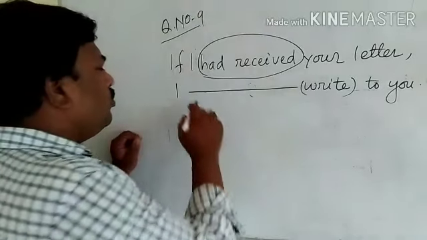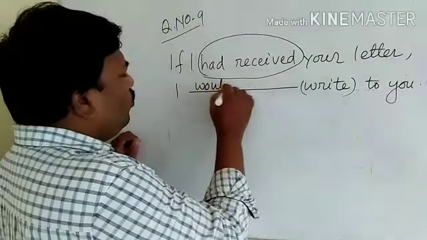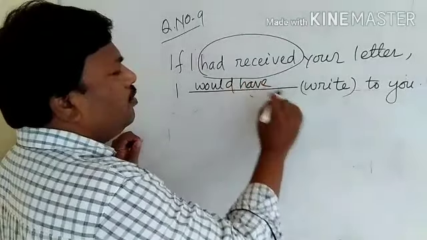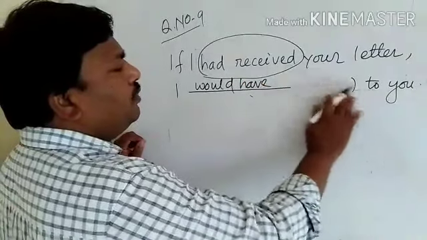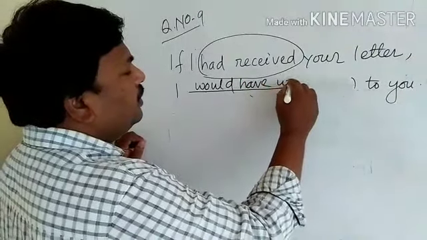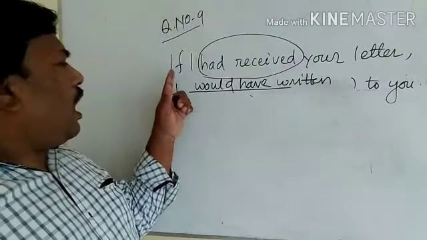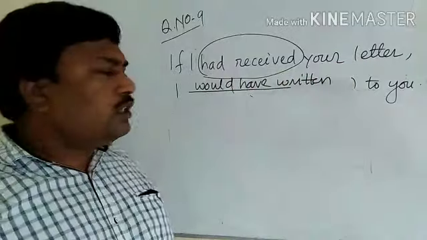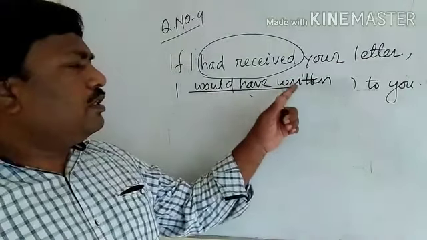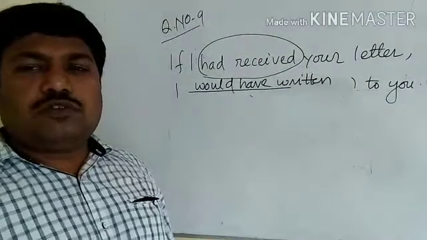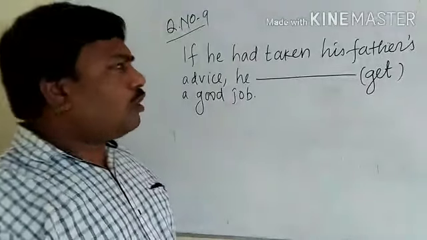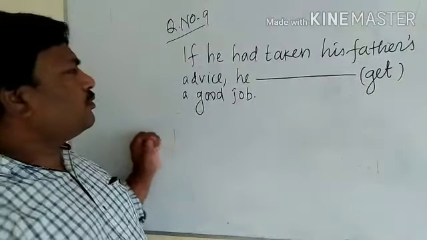So I would have, V3 of write is written. So the answer: if I had received your letter, I would have written to you. Got the answer.